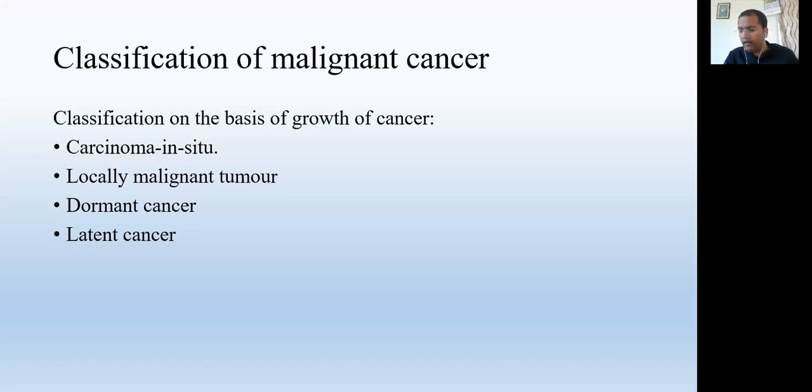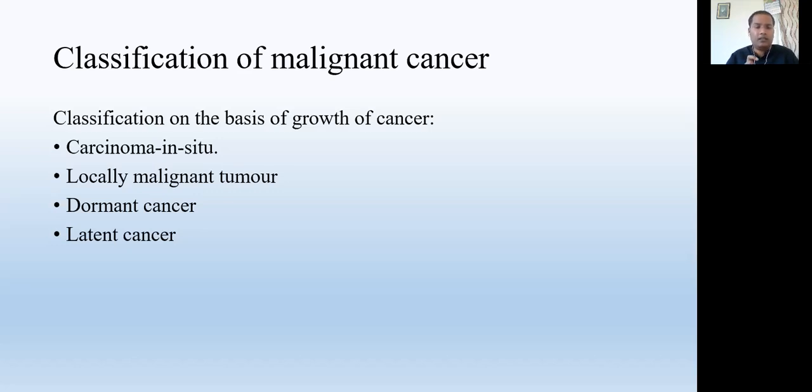One scientist did research on persons after 100 years of age. After death, when the postmortem was done, it showed that after 100 years of age, 100% of males had developed prostatic carcinoma, but in their life they did not have any features.